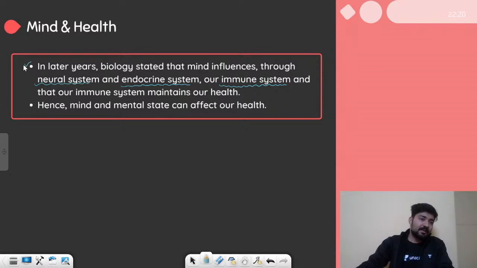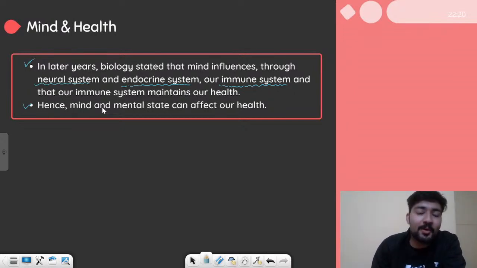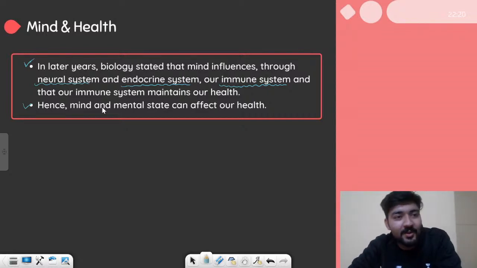So it was believed that mind influences health. It is true. Hence, mind and mental state can affect our health. This is somewhat true, although what is the direct relation between the state of mind and health is something unclear. But we know that if we are mentally stable, we will be healthy, right? We will have fewer diseases because our immune system will be at its maximum strength. All right, so this is about mind and health.